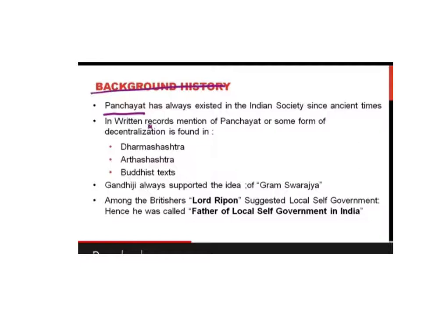We saw that there are the tiers of the Panchayati Raj system given by the Balwant Rai Mehta committee. The first one is the Gram Panchayat. The second one is the intermediate Panchayat, or we can say the block level, the Block Samiti or the Panchayat Samiti. These are the different names of the second tier. Third is the Zilla Parishad, which is at the district level. Panchayat Samiti is at the block level, and Gram Panchayat is at the village level. All these are headed by the Gram Sabha. This was about the Panchayat.